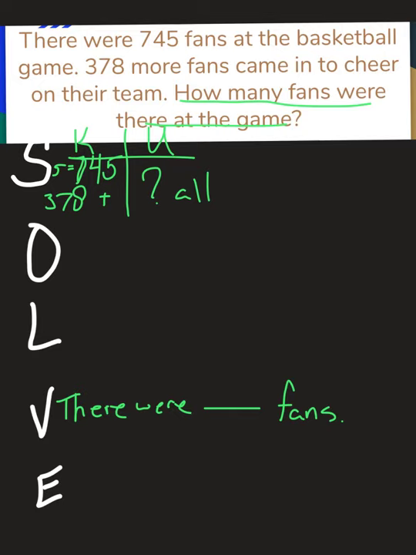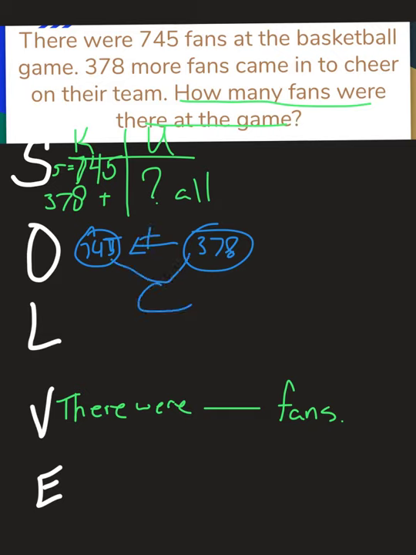So now let's take a look at our organized section. We have some fans that are there. There were 745 fans that were there. And we know that 378 more came in. What we don't know is how many there are at the game. So we know that if there's more fans, we're probably adding, because we're not multiplying fans or anything like that. There's not fans in different sections. This is a join problem.